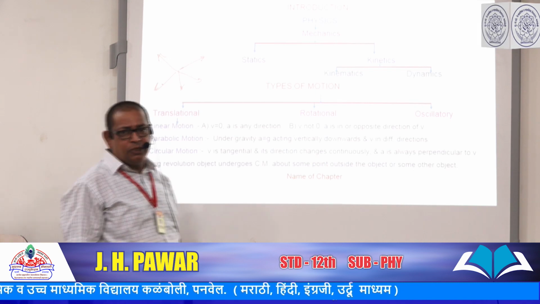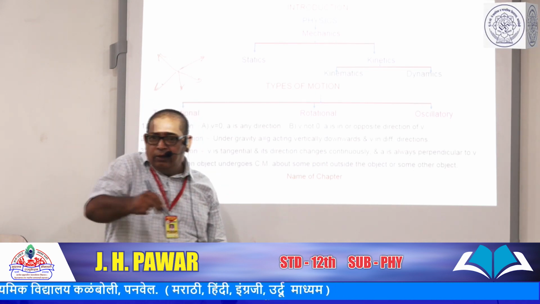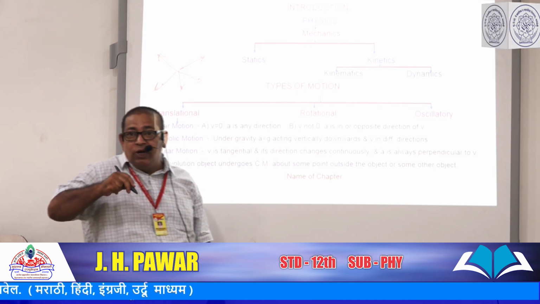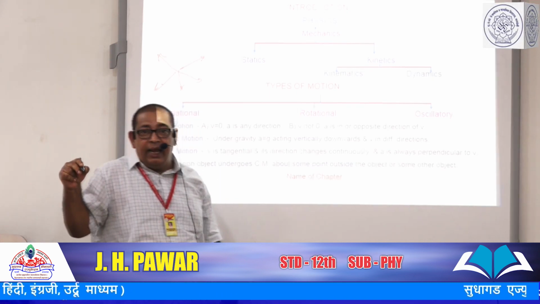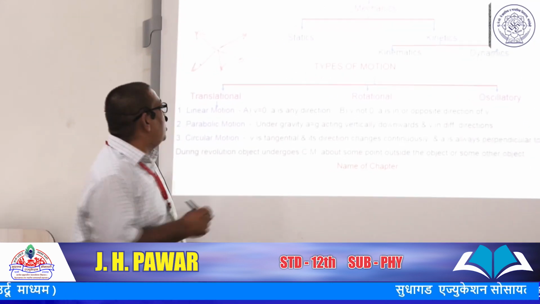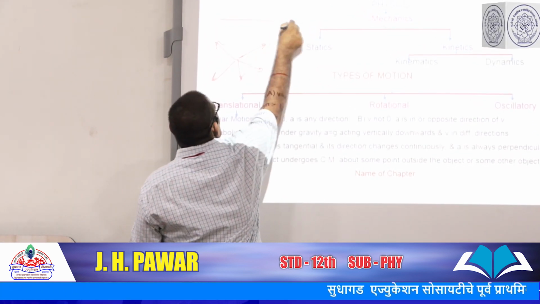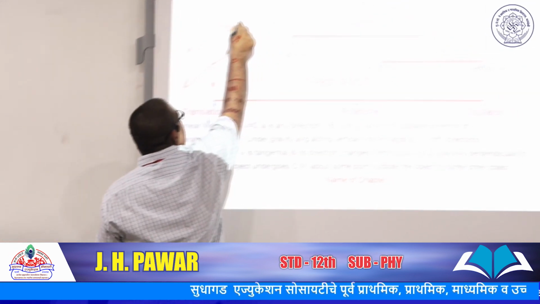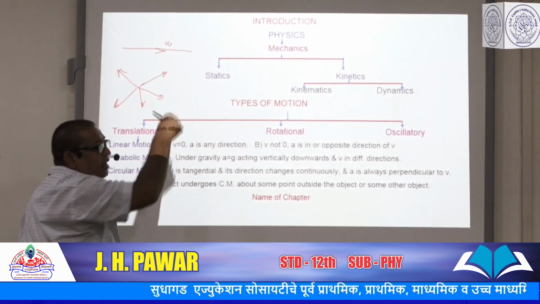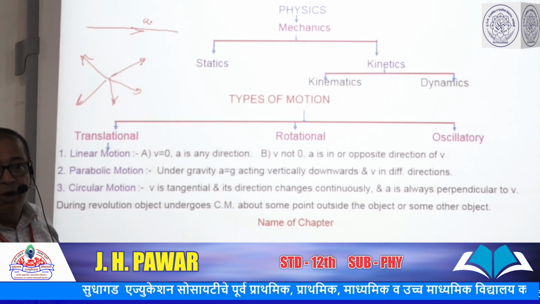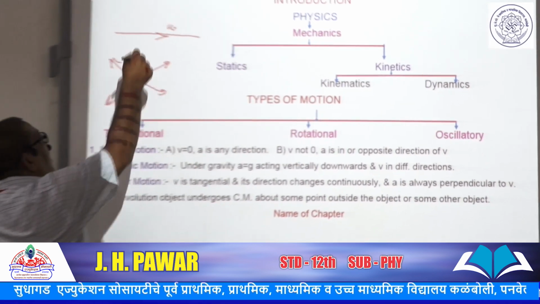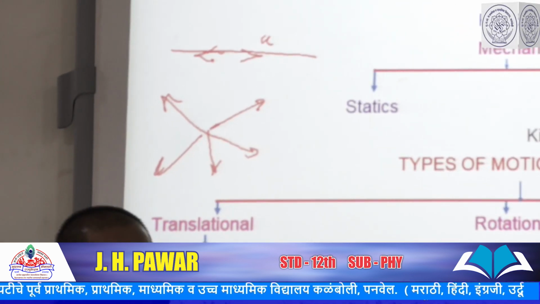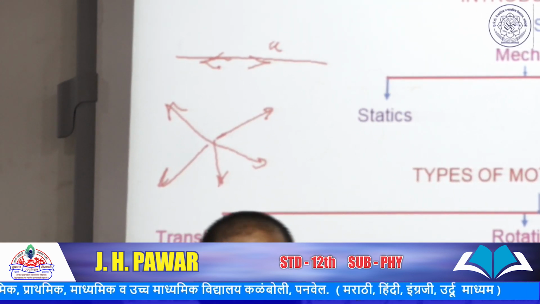But suppose you are moving with the bicycle along a straight line path, then you have only two choices. You move in the forward direction with an acceleration to increase the speed of the bicycle, or you move in a backward direction, you retard the motion of the bicycle by applying a brake.